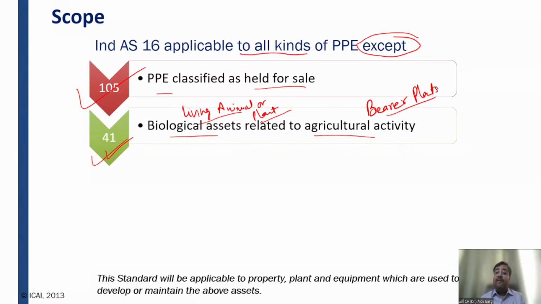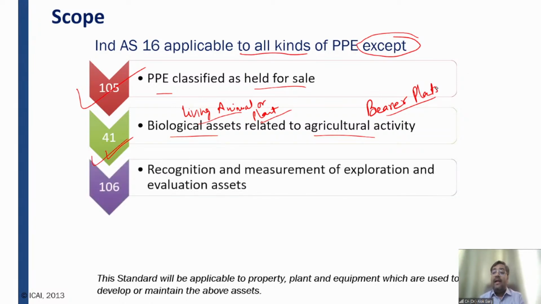Okay, but if it is a non-bearer plant, then it will be covered under Ind AS 41, right? So friends, biological assets related to agricultural activity are outside the purview of this standard. But if the biological asset is not related to agricultural activity, it will be covered under Ind AS 16. And the other exception is bearer plant. Please write down: bearer plant will be covered under Ind AS 16, even though that bearer plant is related to agricultural activity. Mango tree is a bearer plant, and mango tree is covered under Ind AS 16. Okay.